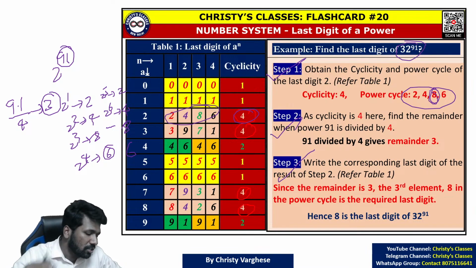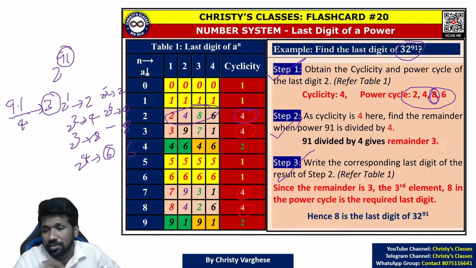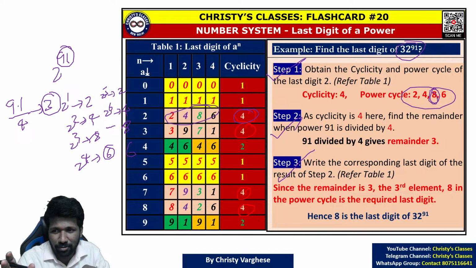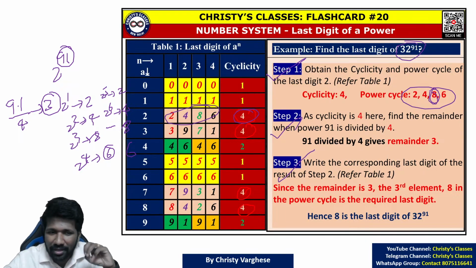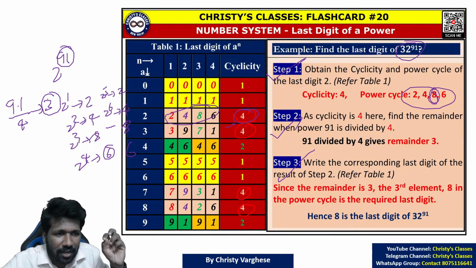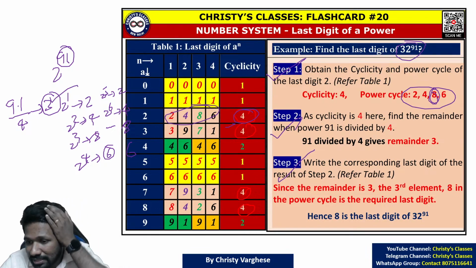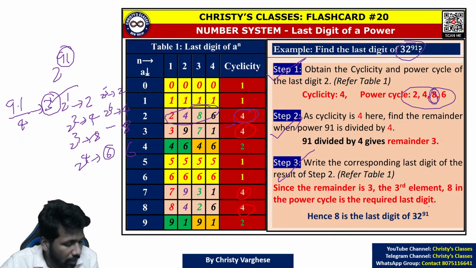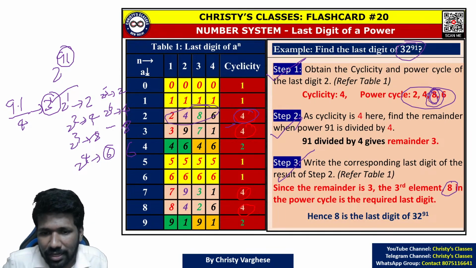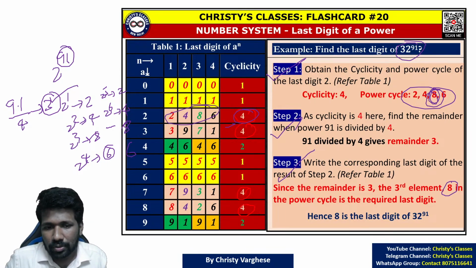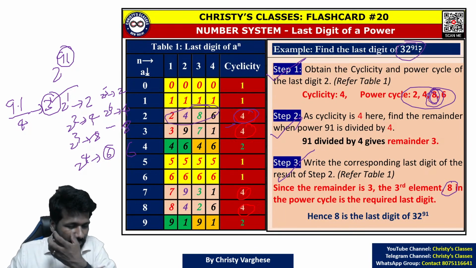The logic behind this formula is very beautiful and interesting to learn, but that much time is not there. So sorry for that, we will skip that logic part for time's sake. So if the remainder is 3, the third element will be the answer. All of you are getting this? Please respond. So in this case, 32 raised to 91's answer will be 8. So basically this is how to find the last digit. All of you clear now?